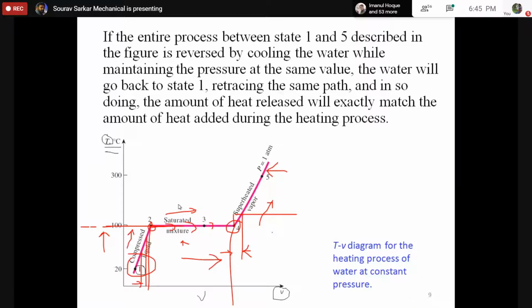If the cooking temperature increases, the cooking process will become faster, so it will easily cook the food. So just like that, whenever we change this pressure from 1 atm to 5 atm, this phase change line will be somewhere there.